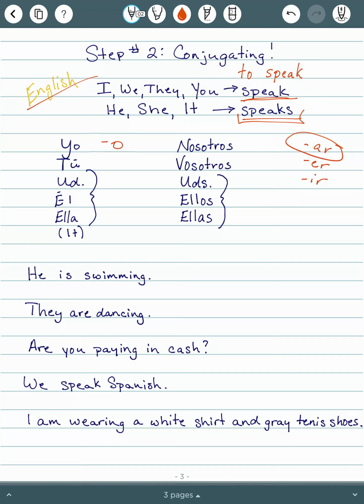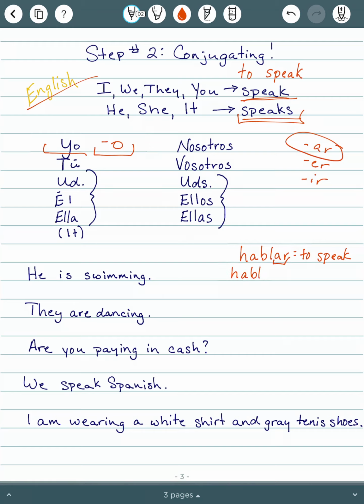You're going to change the ending of your verb. For example, if your verb is hablar, first off, you need to know what that means. It's "to speak." Now if I want to say "I speak," I know that I is yo, and I'm memorizing that O goes with yo.